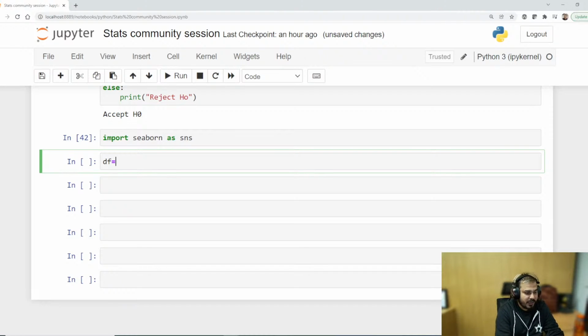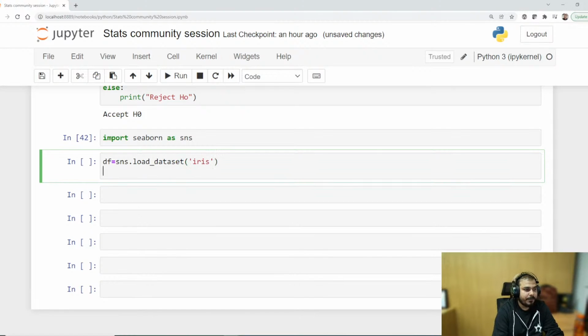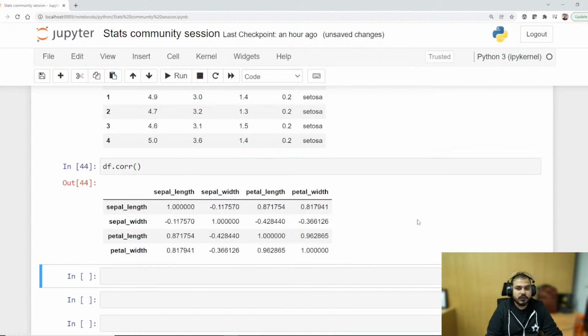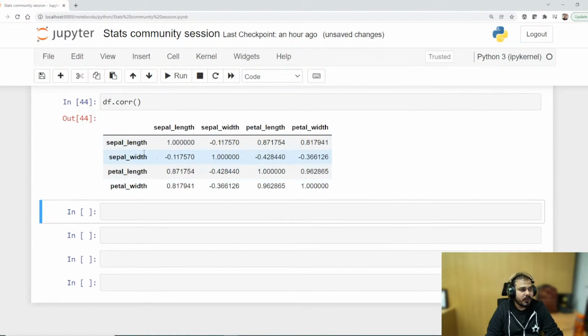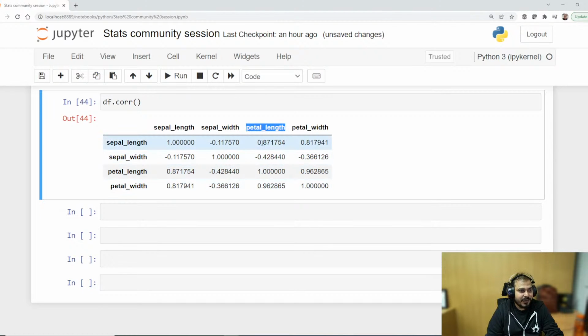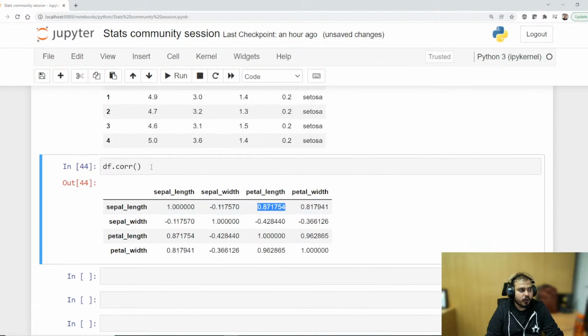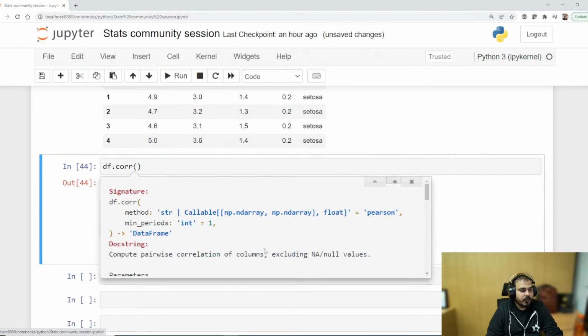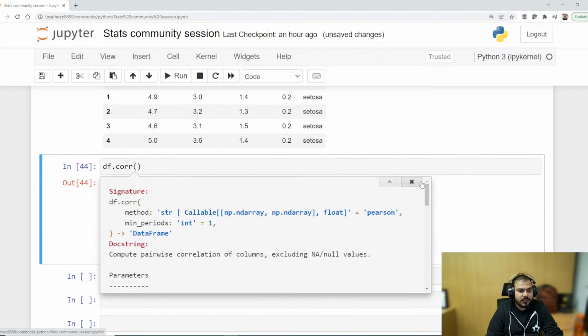So sns dot load underscore dataset. Let's consider that I'm going to use the iris dataset. This will be my df dot head. If I use the correlation, df dot corr, this is how my diagram looks. Here you can see it is showing the correlation of sepal length and petal length. It is positively correlated. Now see, with respect to correlation we have various ways.